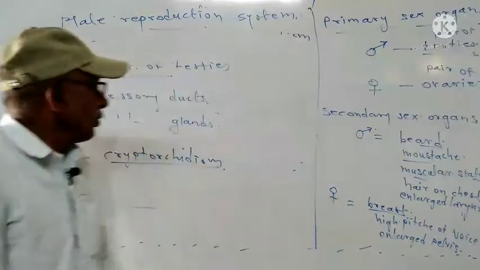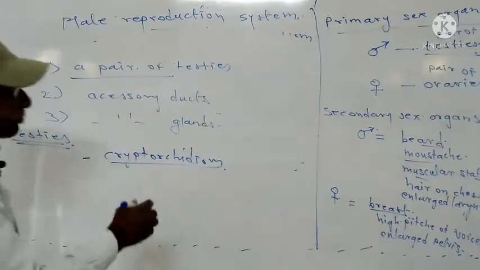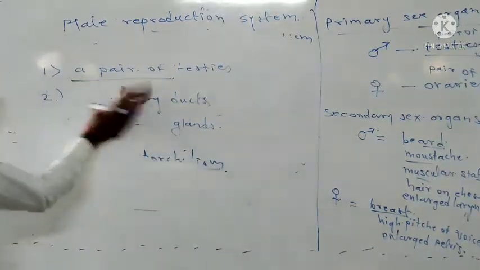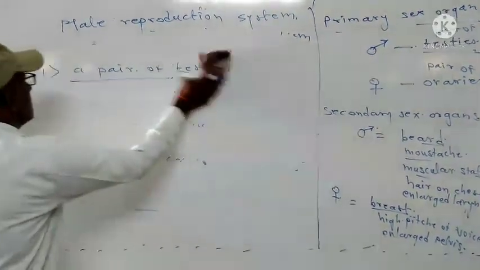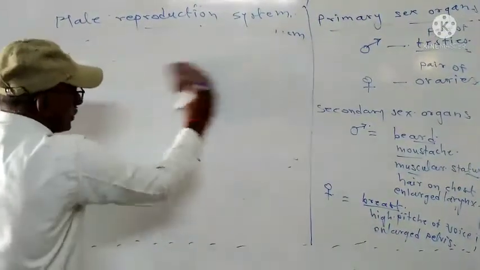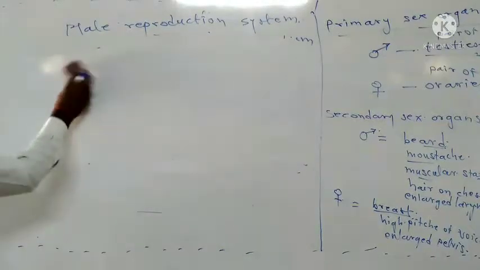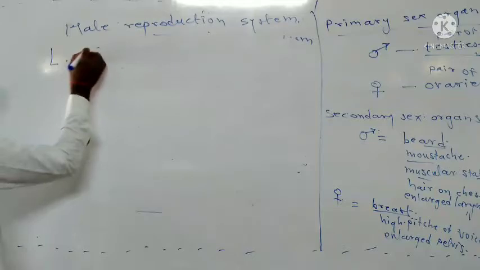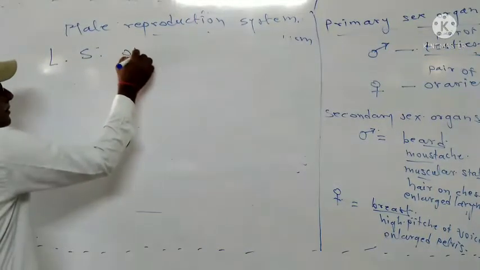Now we will see the first point of the testes, the LS of testes. We are also going to learn about the TS of testes and LS of testes. First, the longitudinal section of testes.